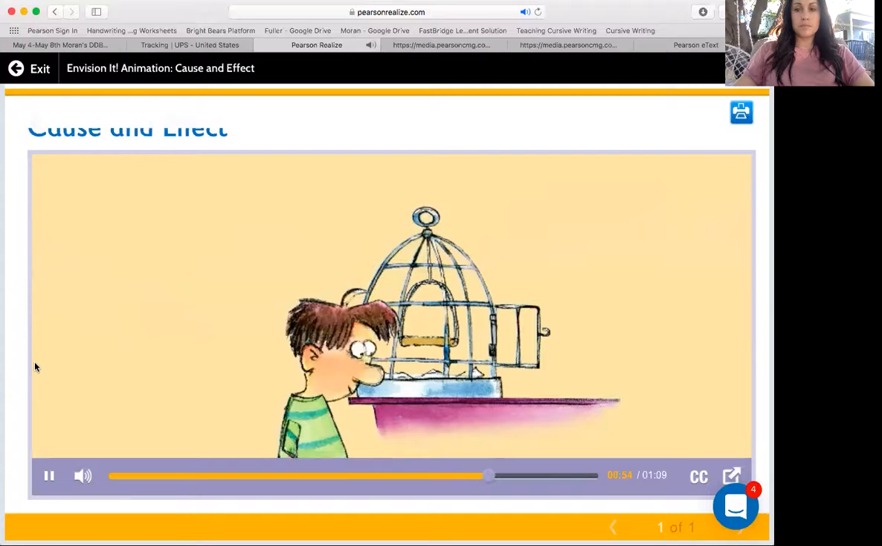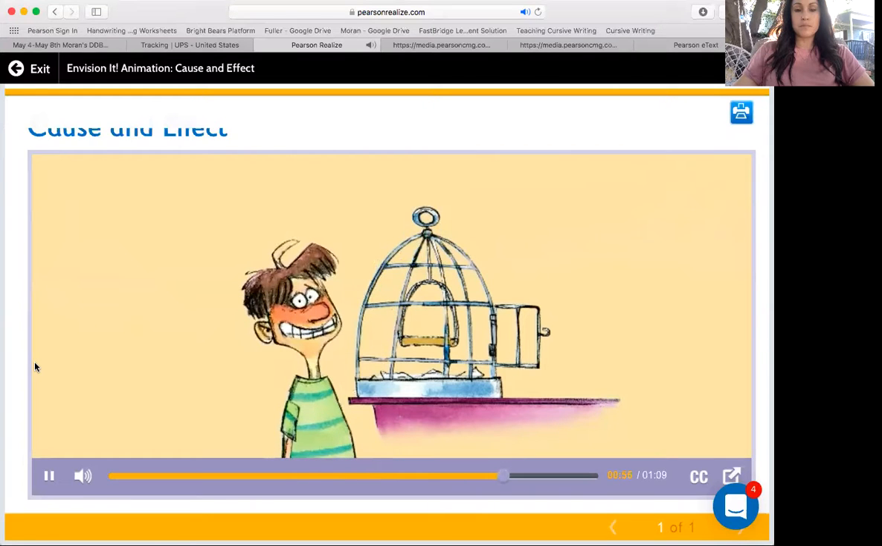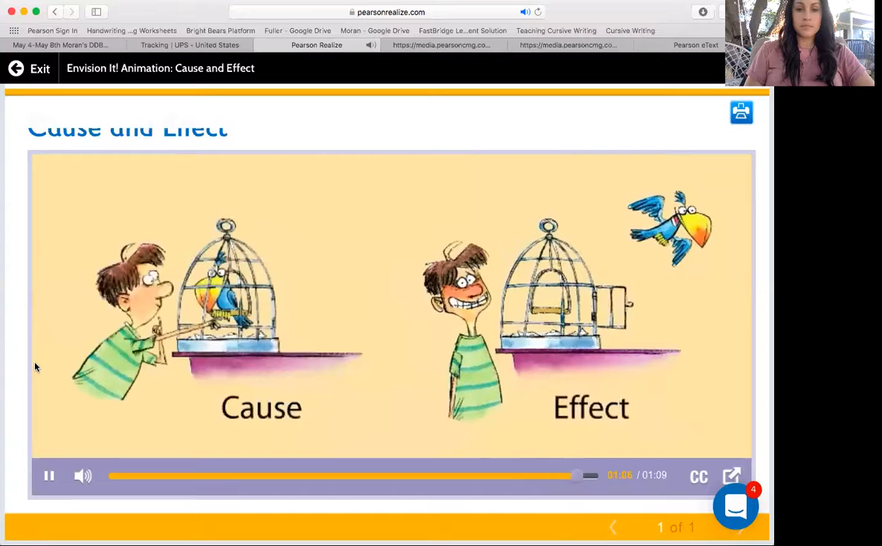When you read a story, try to identify each thing that happens and why it happens. Identifying cause and effect will help you understand the story and make you a better reader. Cause, effect.